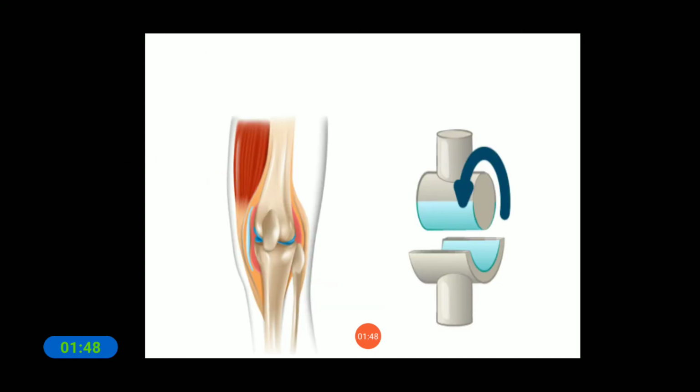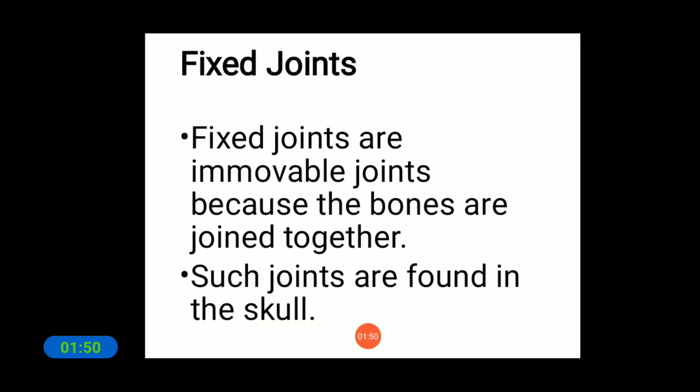Next, fixed joints, which we can see in the skull.